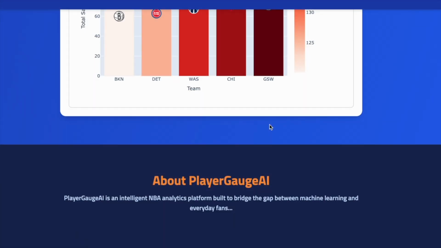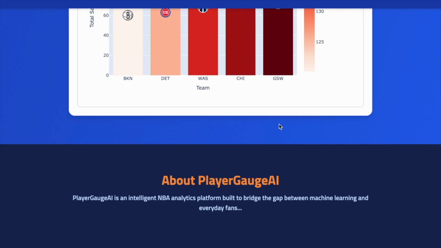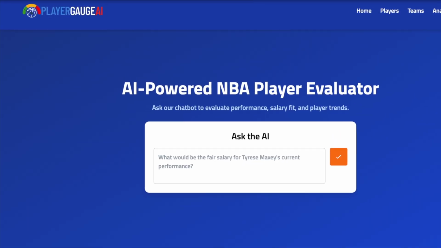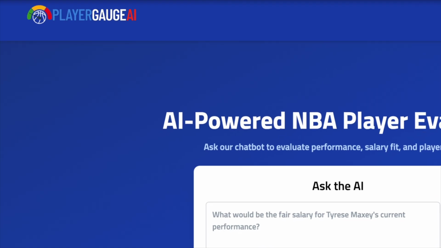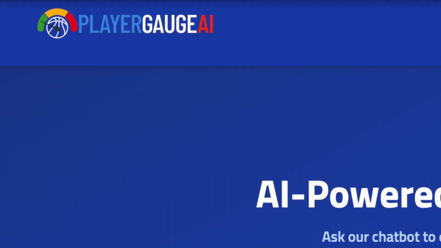So this demo just quickly shows how PlayerGaugeAI takes raw NBA data, runs it through AI and machine learning models, and delivers insights that are interactive, explainable, and accessible. This has been a very fun project that I plan to continue to improve throughout the years to come. But it's not just for analysts, it's for everyday fans that enjoy the game.